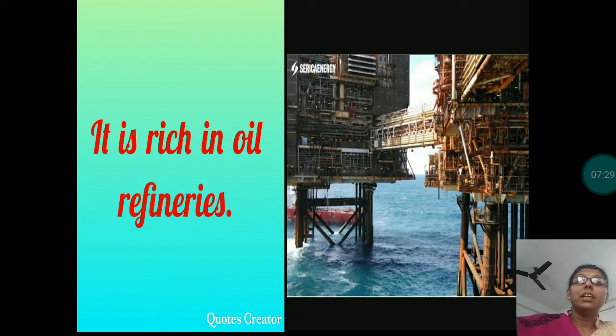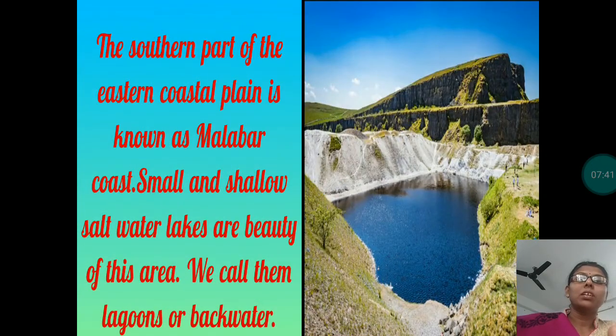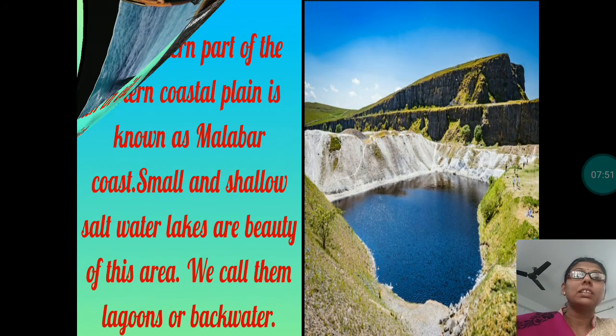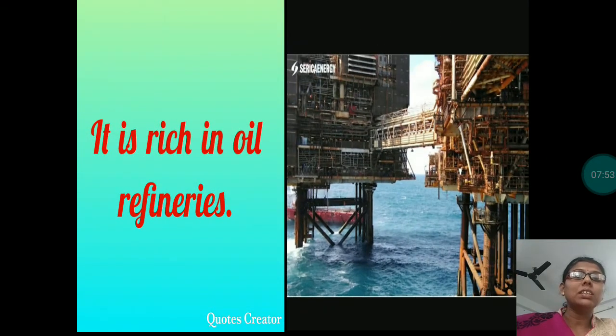And Mumbai is rich in oil refineries also. Not only Mumbai, the Konkan coast is rich in oil refineries. About oil refineries, I had taught you in previous classes that the place where crude oil is refined is known as an oil refinery. This is the picture of oil refineries. So many oil refineries are there in the Konkan coast area.